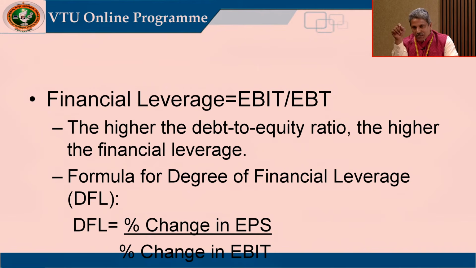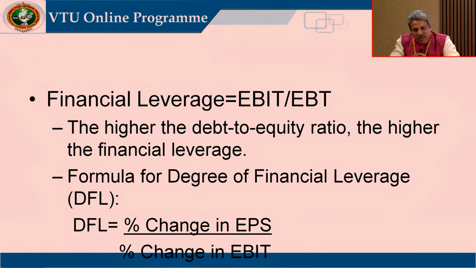So from EBT, preference dividend has to be deducted. When you deduct the dividend to preference shareholders, the remaining amount will be the earnings available to equity shareholders.